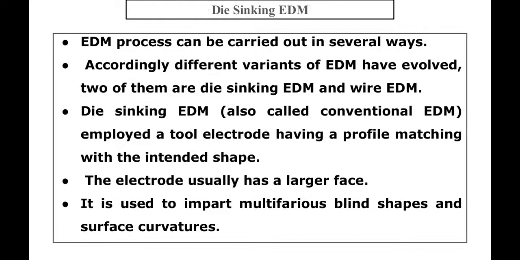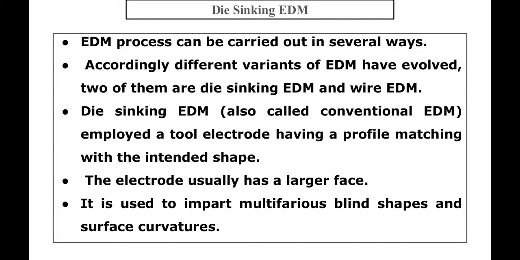Now again, the EDM process can be carried out in several ways following the same principle, and accordingly different variants of EDM have evolved, and two of them are die sinking EDM and wire EDM.